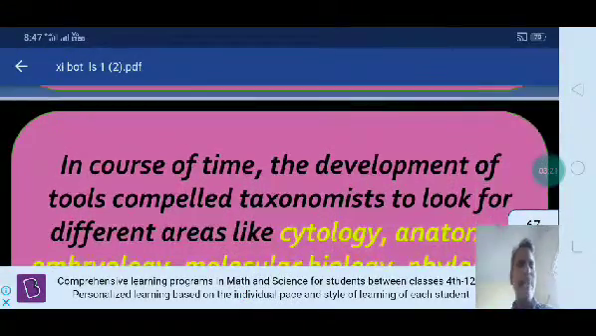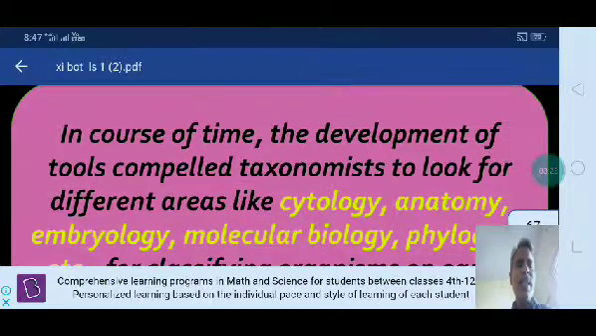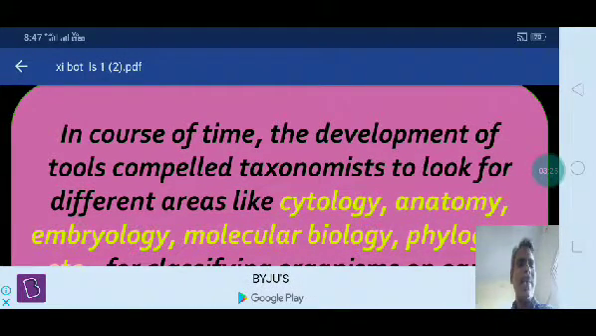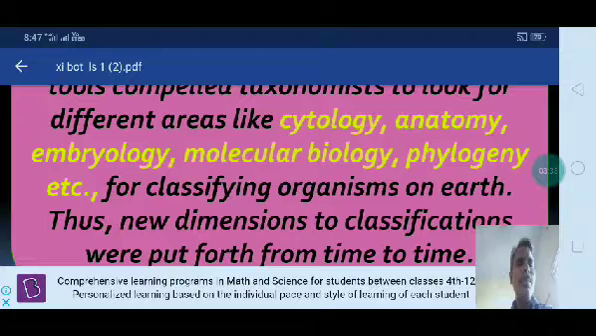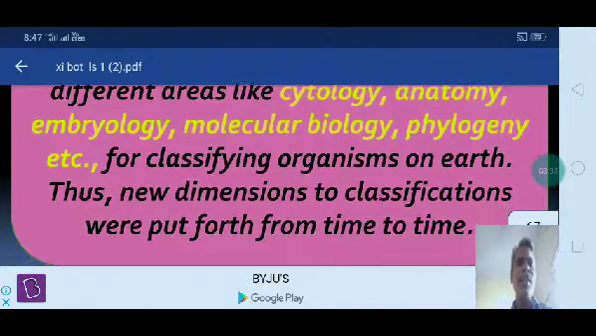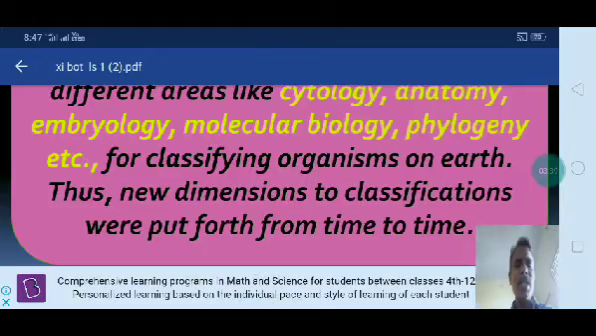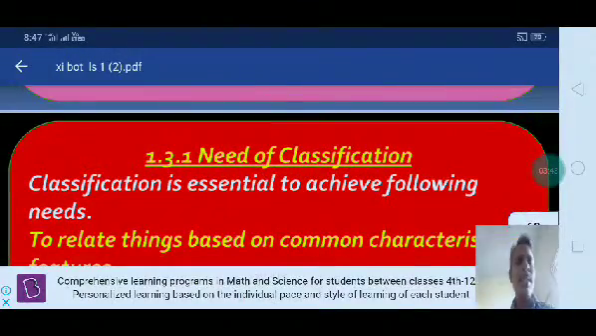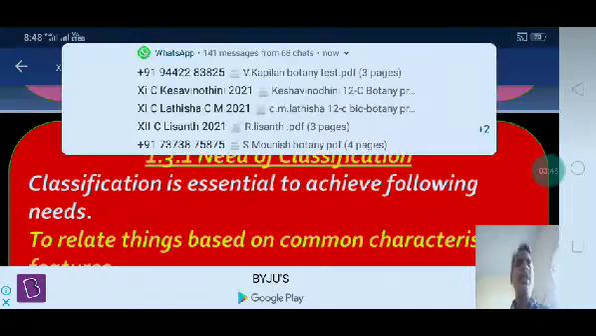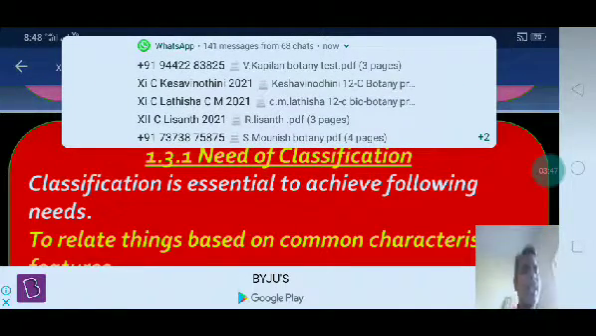In course of time, the development of tools compelled taxonomists to take up different areas like cytology, anatomy, embryology, molecular biology, phylogeny, etc. for classifying organisms on earth. Thus new dimensions to classification were put forth from time to time. The next one is the need for classification.